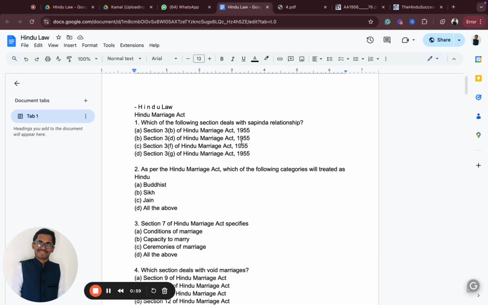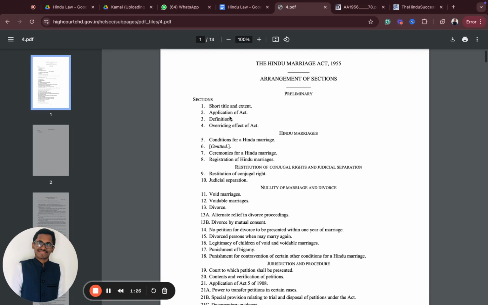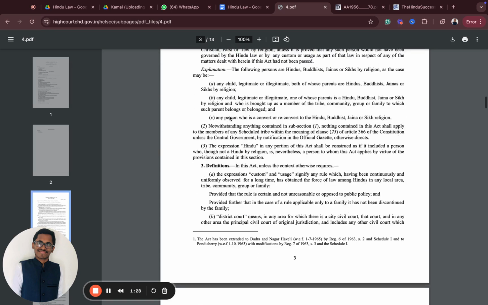Starting with the first question, Hindu Marriages Act. Which of the following sections deals with the Sapinda relationship? Most definitions come in a definition section 2, right? But remember, in family law, especially in Hindu law, definitions come in section 3. Don't forget, definitions come in section 3. Now, the very important aspect: let's look into the Bare Act and go to section 3.